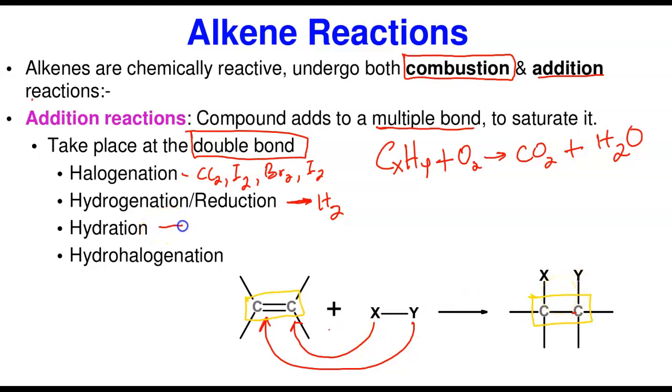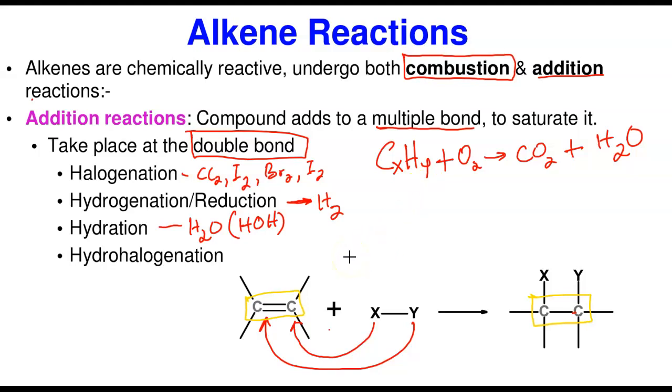Now, hydration means addition of a water molecule. Hydrate, just water. So here you are adding H2O. Remember, H2O can be broken apart into hydrogen ion and hydroxide ion. So you can also write it this way. So we are adding this as a single entity, OH, and H as a single entity in hydration to form, of course, alcohol. I'm going to show you this in the next slide.